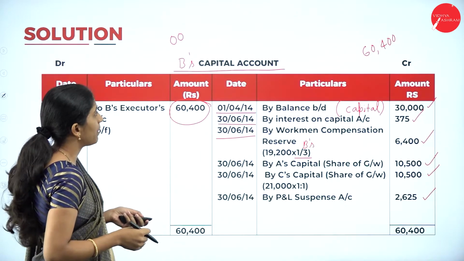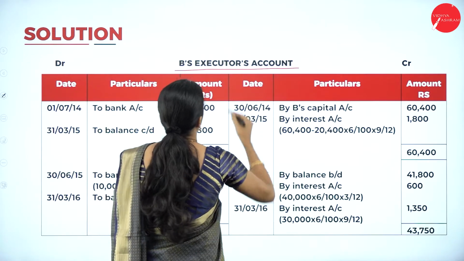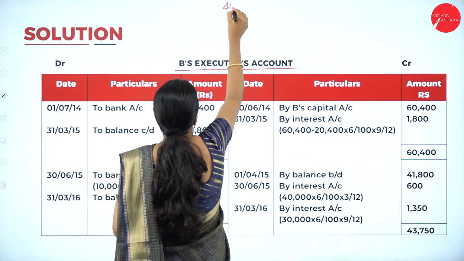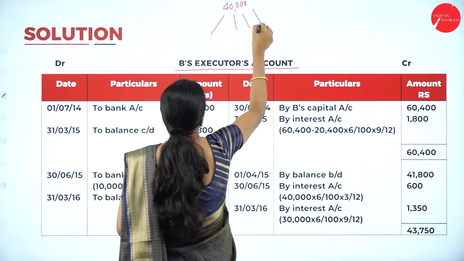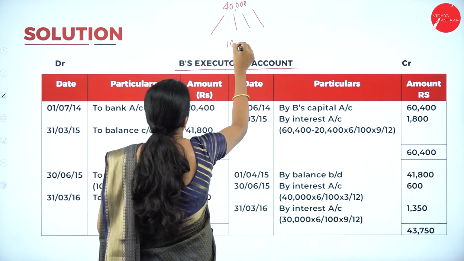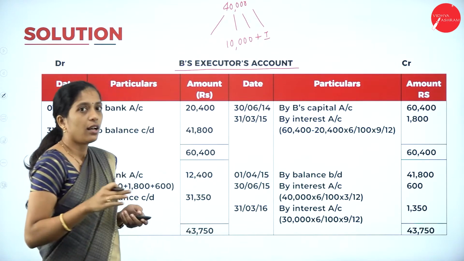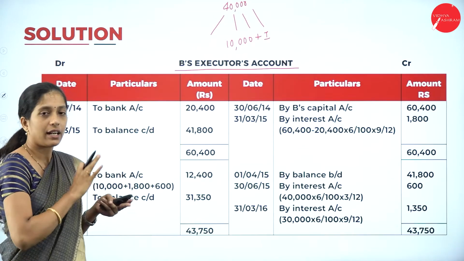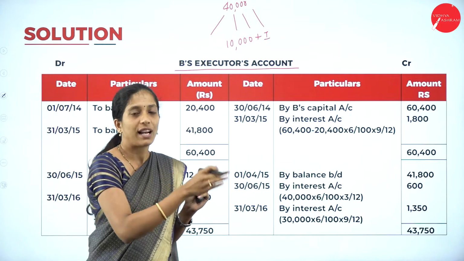Now we shall prepare B's executor's account. The remaining 40,000 has to be paid in installments, 10,000 each plus interest. How to begin? Write the heading B's executor's account. You know the format, debit as well as credit.